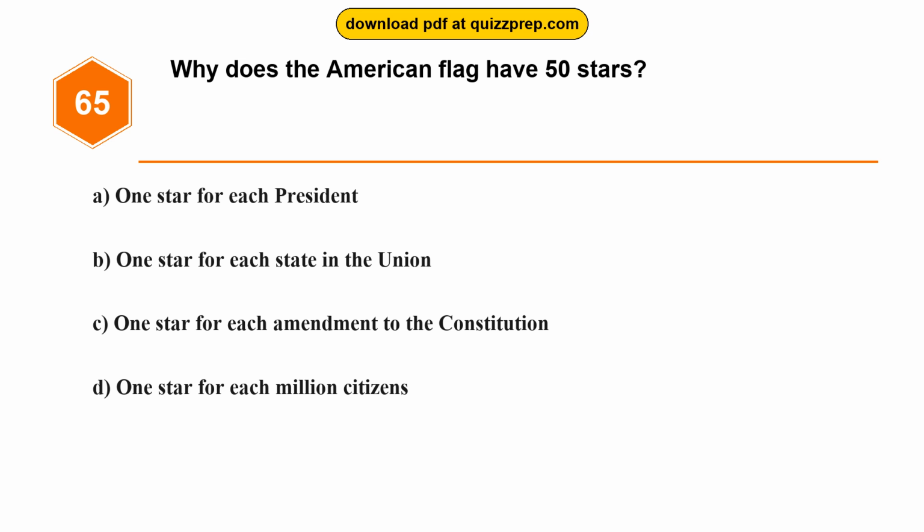Option A, 1 star for each president. Option B, 1 star for each state in the Union. Option C, 1 star for each amendment to the Constitution.